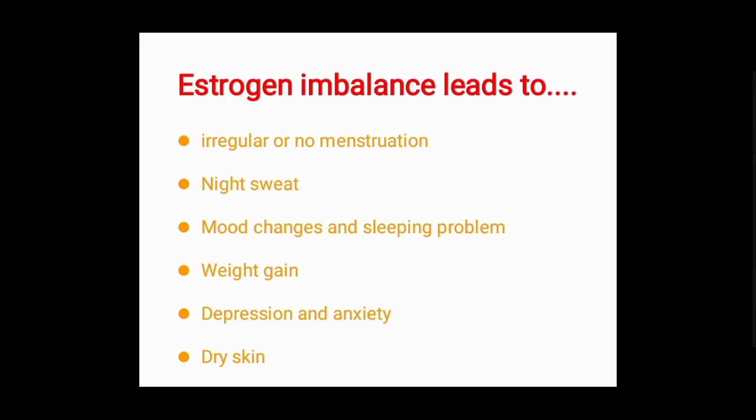Estrogen imbalance leads to irregular or no menstruation. As this hormone plays a main role in pregnancy and the menstruation cycle, its imbalance leads to various problems. The first is irregular or no menstruation, a leading problem in today's women. Then night sweats, mood changes or sleeping problems, then weight gain, a big problem of today's women, then depression and anxiety, and dry skin. These are the problems due to estrogen imbalance in the body.